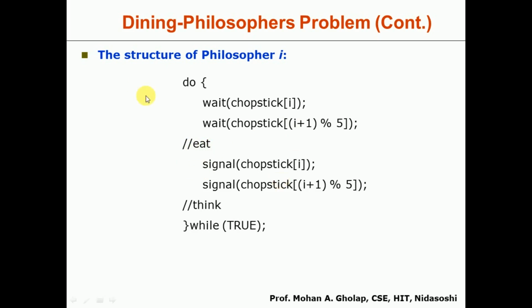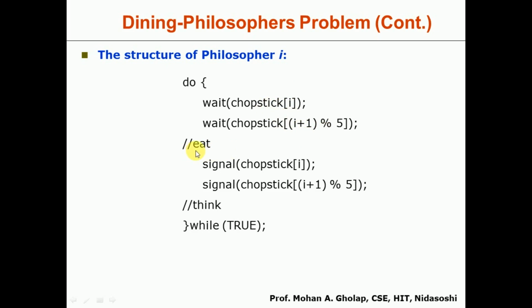So through wait it will be waiting for a chopstick. So wait chopstick of I means the philosopher I is waiting for his chopstick. Whenever his chopstick is available, he will be waiting for its neighbor chopstick. When that neighbor is eating, that chopstick will not be available, so during that period the philosopher I will be in the waiting state. Whenever that neighbor I plus 1 releases that chopstick, he will call the signal of I plus 1. So when he calls the signal of I plus 1, this will be successful. So when philosopher I gets these two chopsticks I and I plus 1, he can perform the eat operation.